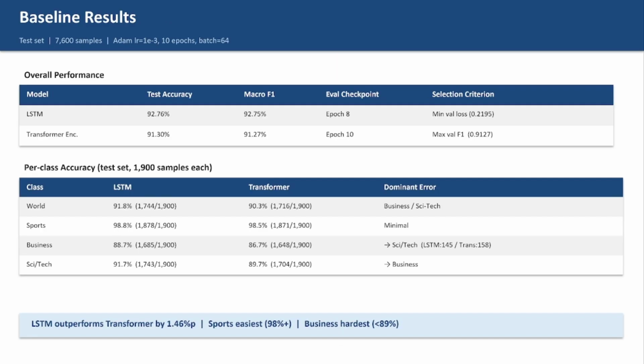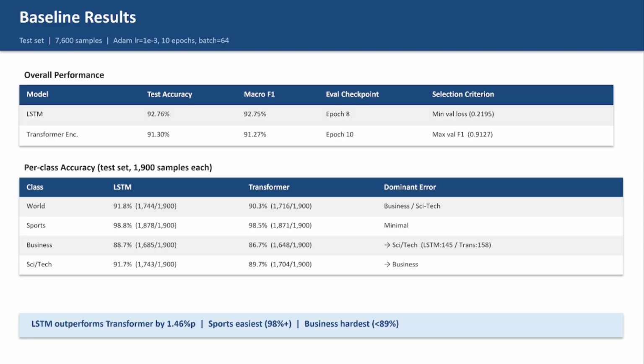Here are the test set results. LSTM achieved 92.76% accuracy and 92.75% macro F1. Transformer achieved 91.30% and 91.27%. LSTM was better by about 1.46 percentage points. Macro F1 averages the F1 score for each class equally, which gives a clearer picture of per-class performance than accuracy alone. With balanced classes like AG News, the two numbers end up very similar.